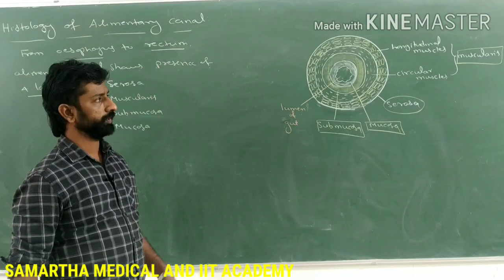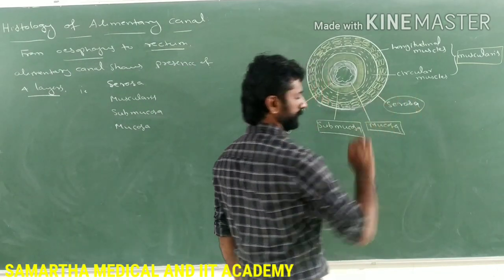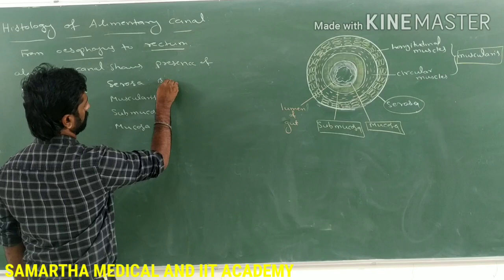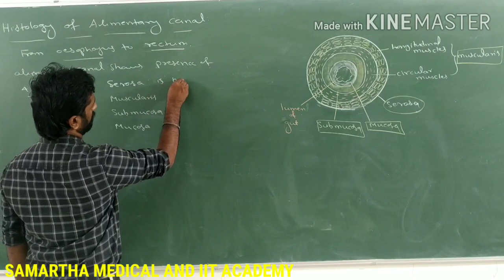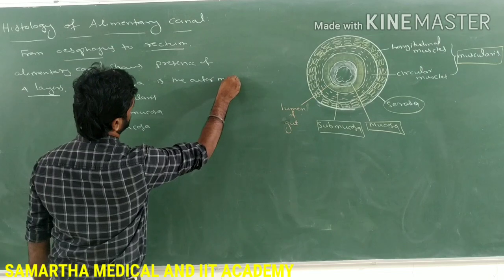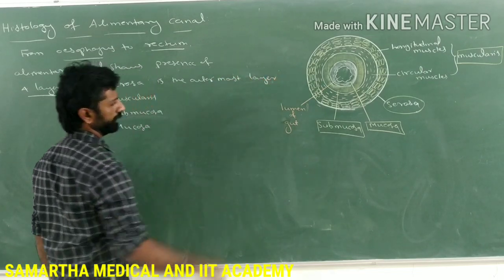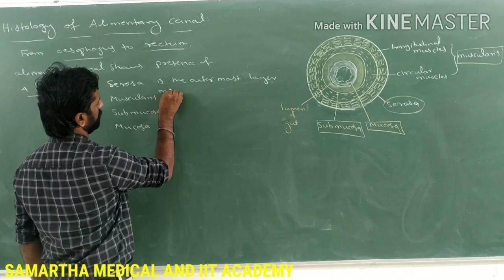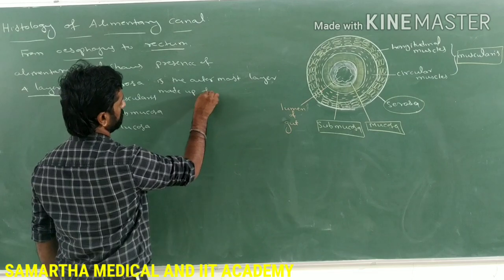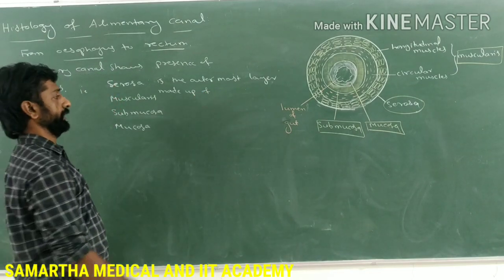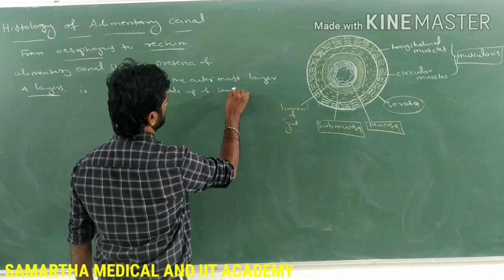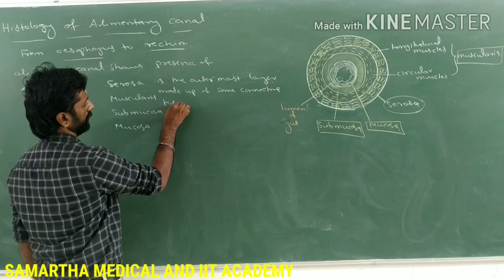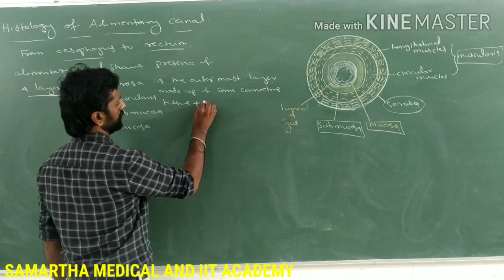Right? So what is this serosa made up of then? Serosa is the outermost layer, right? It is the outermost layer. And what is this made up of? It is made up of some connective tissue as well as mesothelium.